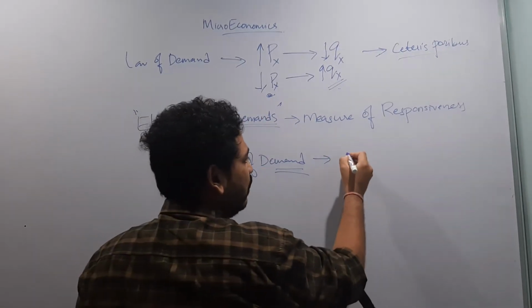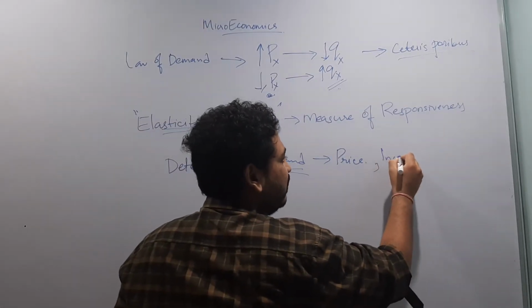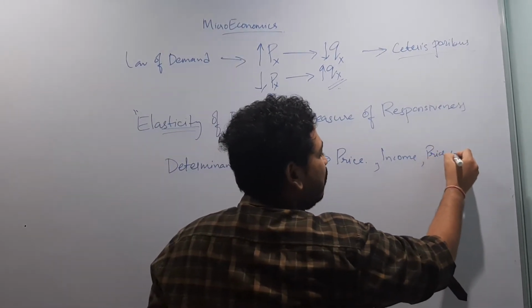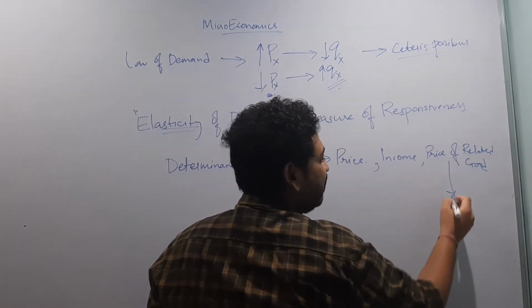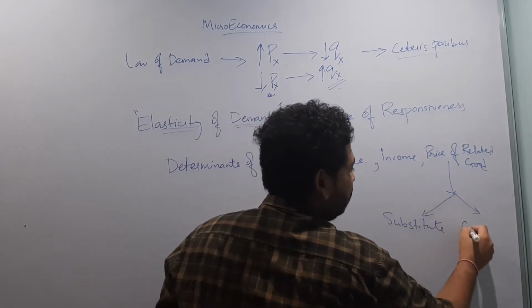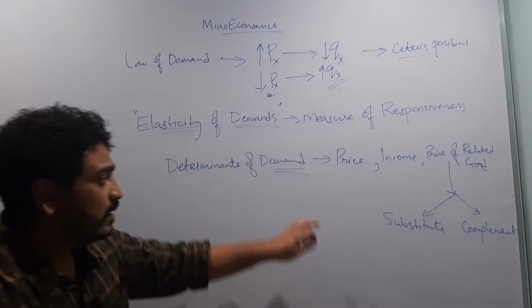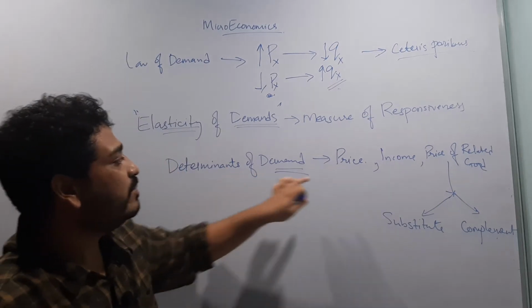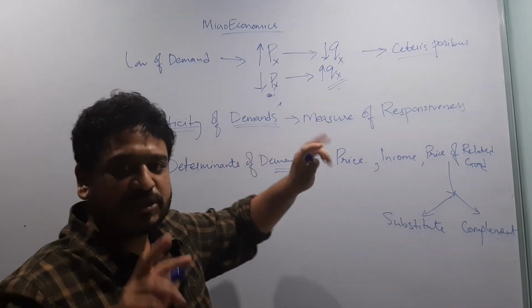First is the price of the commodity itself, second is the income of the consumer, and third is the price of related goods, which were the substitute and the complement. These three determinants will be used to understand elasticity of demand, the measure of responsiveness.